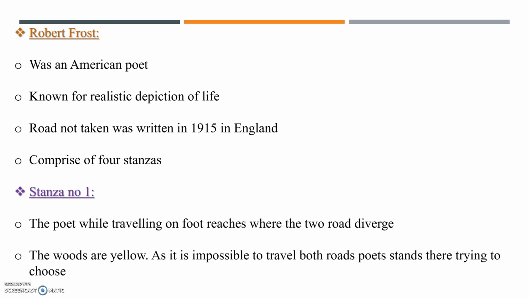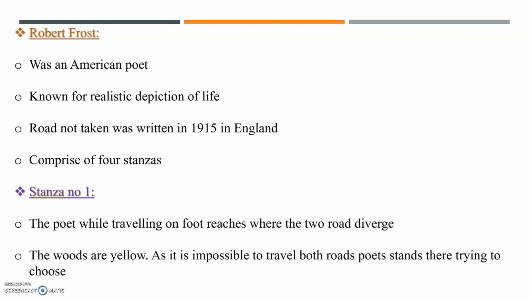So stanza number 1, basically its summary is that the poet, while traveling on foot in the wood, reaches a junction where 2 roads diverge. Immediately, he realizes that as a traveler, traveling both the roads is impossible. Here, 2 roads mean 2 ways of life. The woods are yellow, which probably means that it is fall, and the leaves are turning yellow.